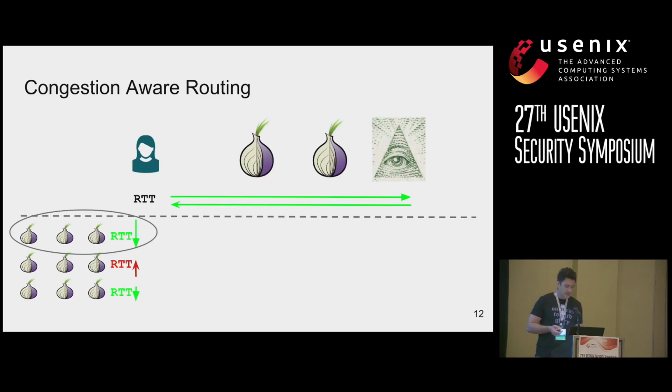But one disadvantage for this method is that if the exit node is malicious, then they can game the round-trip time measurements, and they can win more traffic, they can put themselves on more connections, and they can increase the probability of de-anonymizing the user.